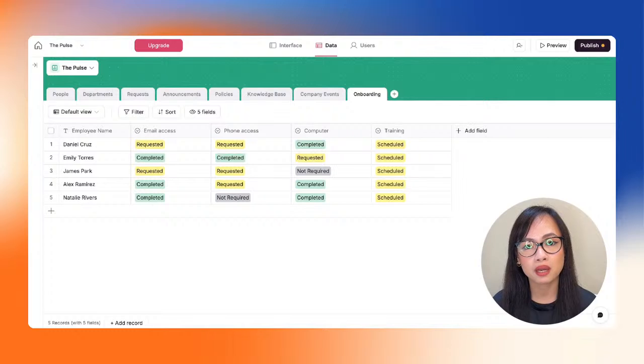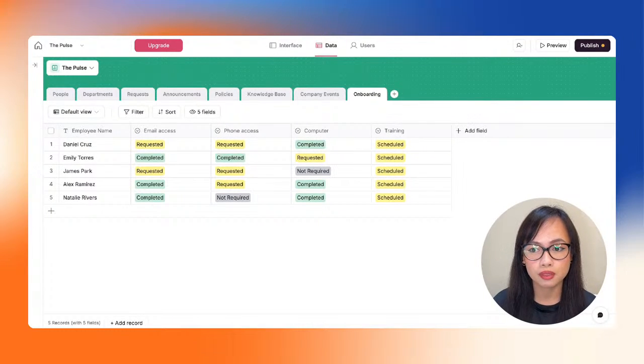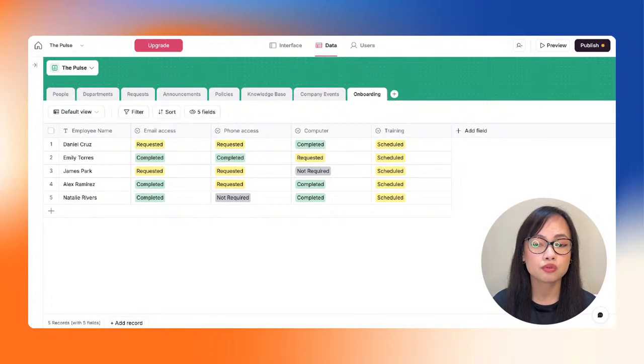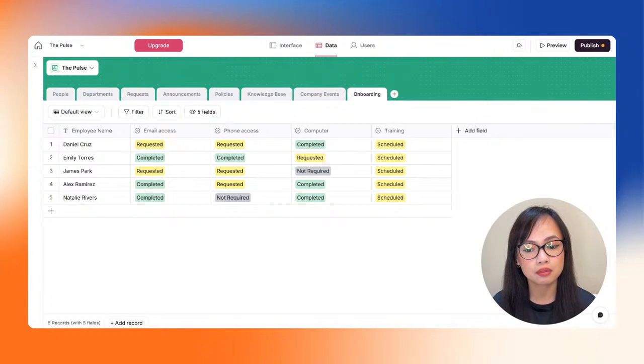You want to make sure that whenever a new person is joining your company, they feel at home, that they have exactly what they need, that they know what kind of resources they have at their fingertips directly within one digital platform. And that's what the Pulse stands for. It basically gives the information all throughout the company employees, and for you to be able to live off of this app for anything that you need within your team.